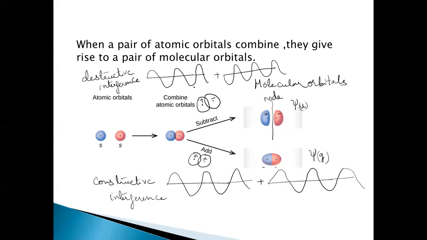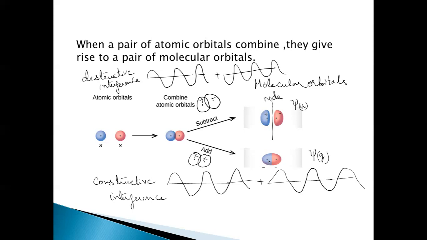This is what is happening with the formation of the molecular orbitals, where the number of molecular orbitals being formed is equal to the number of atomic orbitals combining, and results in the two molecular orbitals here. One is represented with the wave function psi g and another with psi u. What is this g and u? Let's see. And the probability of finding the electron here in between the nuclei is more.